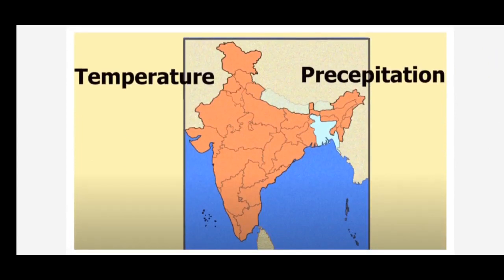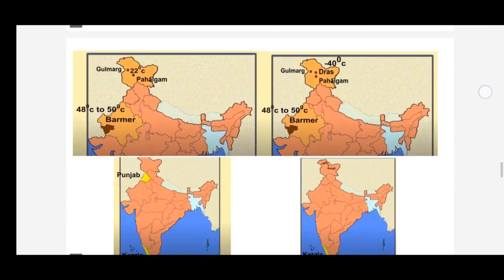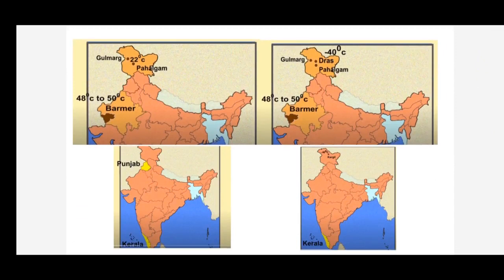As we all know, India has a monsoon type of climate. In spite of an overall unity in the general pattern of the rainfall or the weather conditions, clear regional variations can also be seen in climatic conditions within the country. Let's take two important elements, temperature and precipitation, and examine how they vary or differ from place to place and season to season. Let's take the first element, that is temperature.